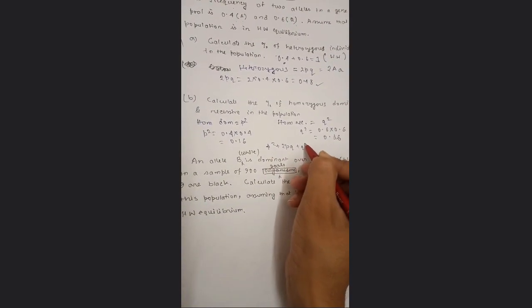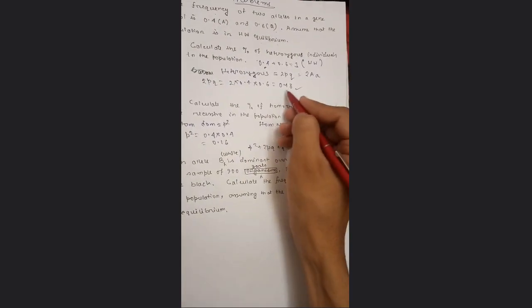So let's check whether p square plus 2pq plus q square is 1 or not. p square is 0.16, 2pq is 0.48, and q square is 0.36, equal to 1, right? So it's in Hardy-Weinberg equilibrium and our solution is correct.